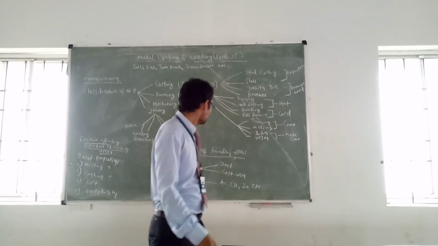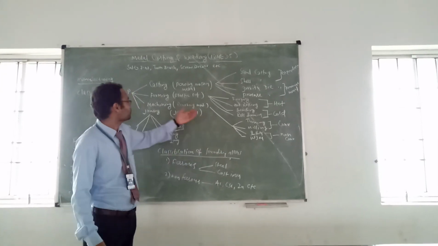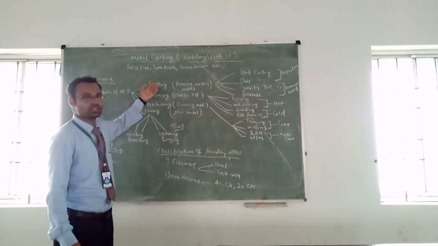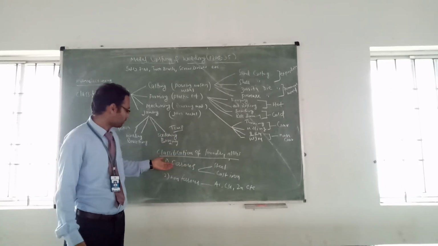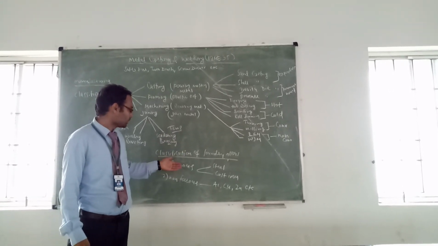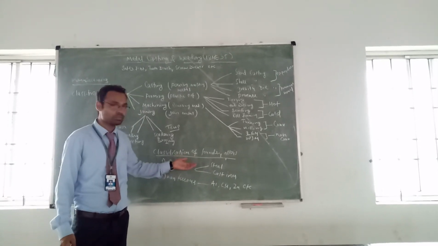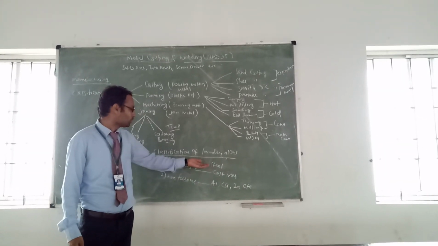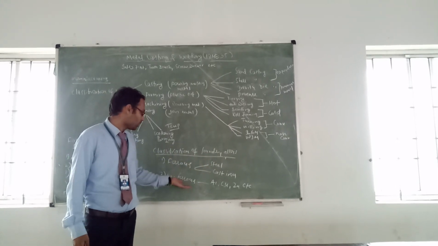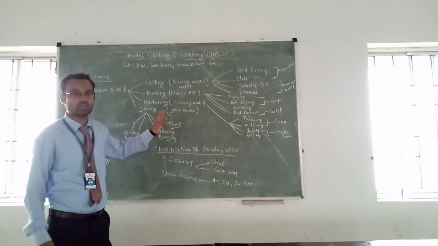Next, I am going to tell about the last topic of today's class, that is the classification of foundry alloys. Once you are using the casting process, what are the different types of material you are using? Here there are 2 types of alloys, that is ferrous and non-ferrous. As you know from first semester, a material which contains iron is called a ferrous material, and one which does not contain any iron is called a non-ferrous material. For example, steel and cast iron are ferrous; aluminum, copper, zinc, etc. are non-ferrous. These are the brief introduction of today's class.